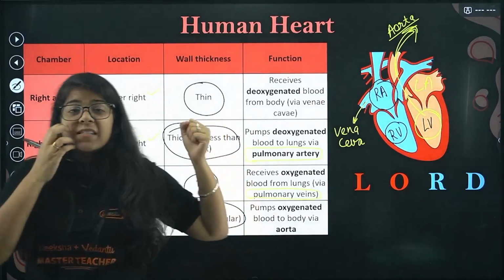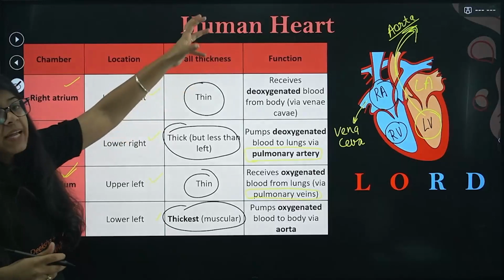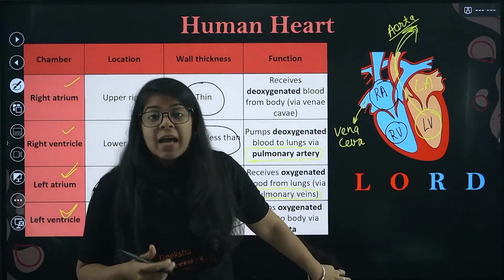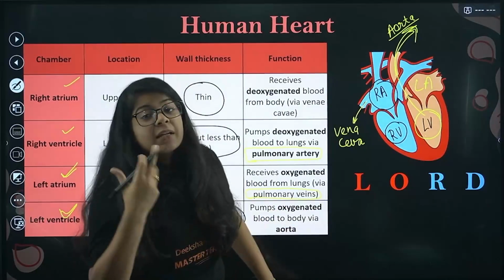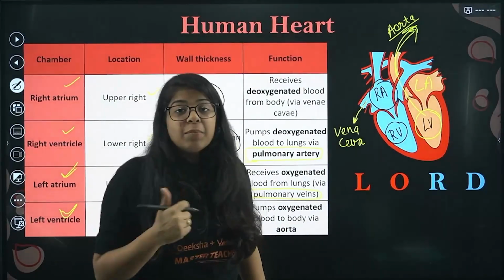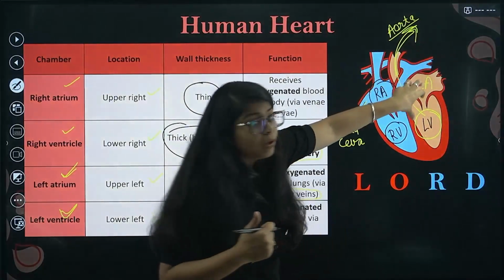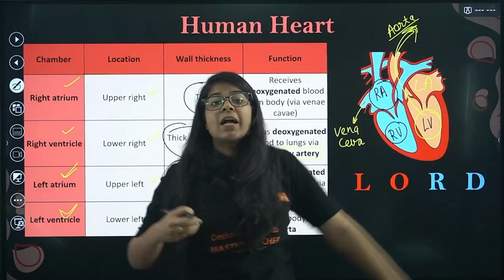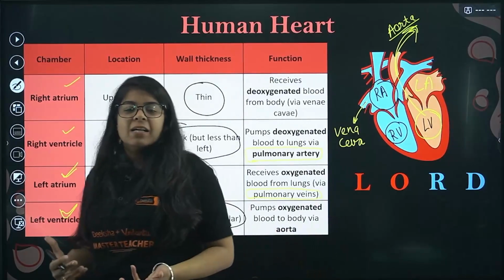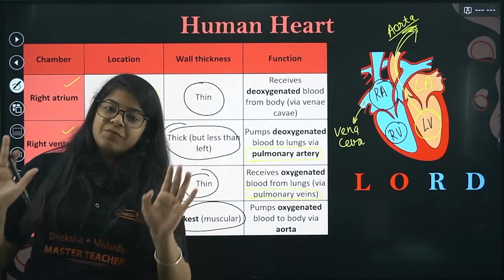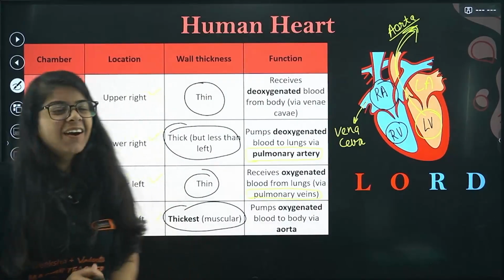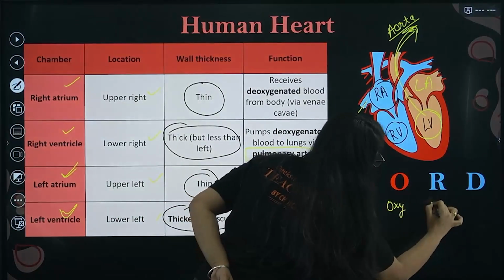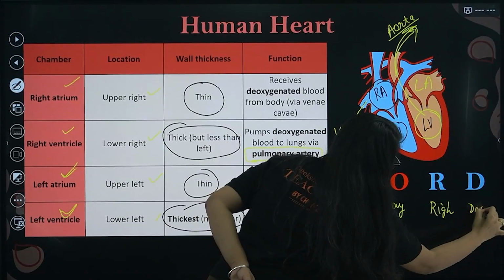The right atrium gets the deoxygenated blood from the organs, and the right ventricle sends that blood to the lungs to purify it. The lungs convert that deoxygenated blood to oxygenated blood, which comes back to the left atrium, goes into the left ventricle, and the left ventricle takes that oxygenated, pure blood to the organs and our cells to function. Understood? Remember, left side oxygenated blood, right side deoxygenated blood.